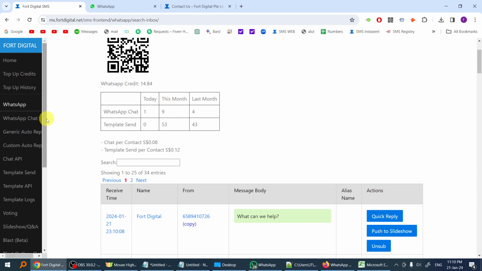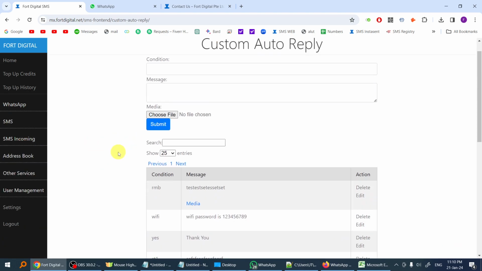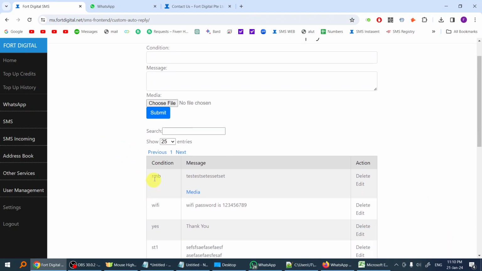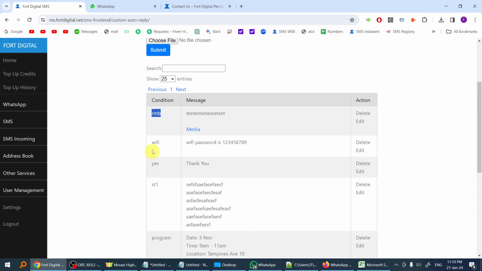Now let's talk about the custom auto reply here. The custom auto reply is a special kind of reply where you can create a special code, for example, Wi-Fi. You do not want to give people a free Wi-Fi password until they WhatsApp you. So you just create a special code called Wi-Fi, and this is the answer.